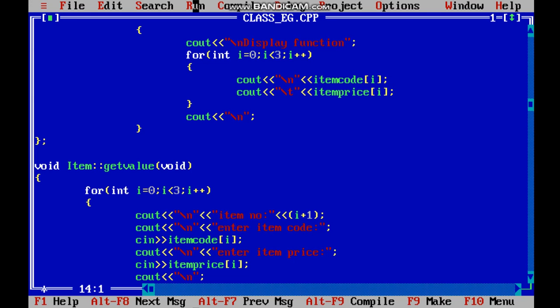Then 121, and its price is 20.5, and last one I will enter 130, and price is 30. So whatever data is entered by the user, at the end it is displayed with the help of display function. So 3 items were entered and 3 items have been displayed.